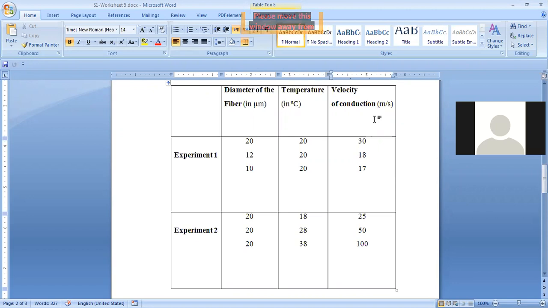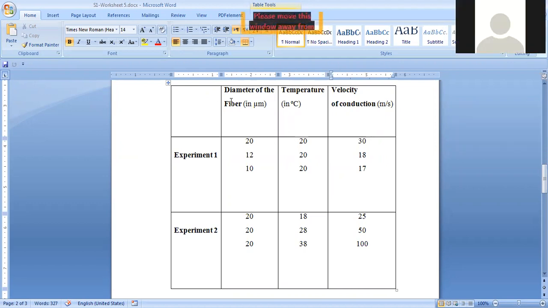Diameter. The diameter is constant in the first experiment. Oh no, the temperature, sorry. Temperature is constant. So the changing factor or the variable factor is the diameter. As the diameter decreases from 20 to 10, what happens to the velocity? Does it increase or decrease?